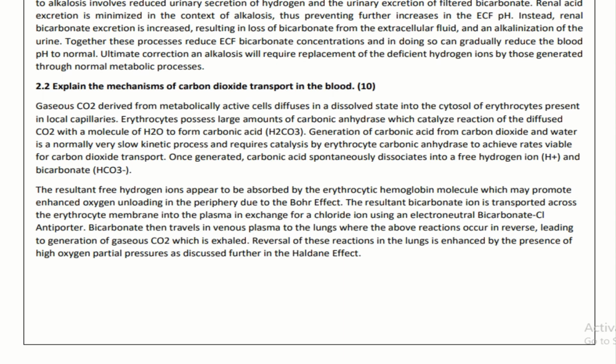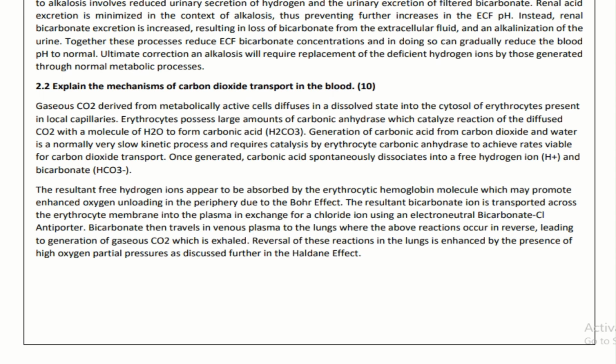The erythrocyte possesses a large amount of carbonic anhydrase, which catalyzes the reaction of the diffused carbon dioxide with a molecule of H2O to form carbonic acid. Generation of carbonic acid from carbon dioxide and water is normally a very slow kinetic process and requires catalysis by erythrocyte carbonic anhydrase to achieve a rate viable for carbon dioxide transport.